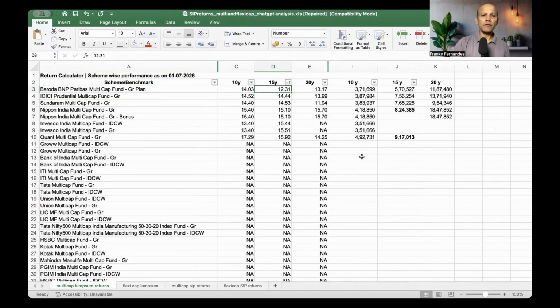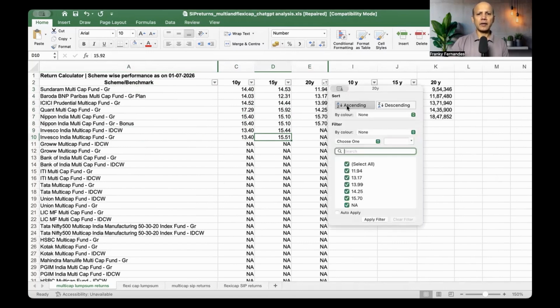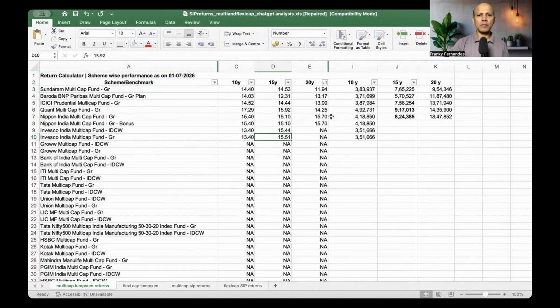So you've got 12, which is the lowest, and then the highest is around 15.92. And for 20-year data, we've got from 11 to 15, right? The least performer in 20 years, Sundaram, has given around 12% and the highest 15.75.